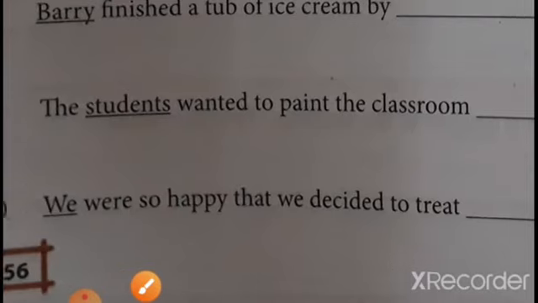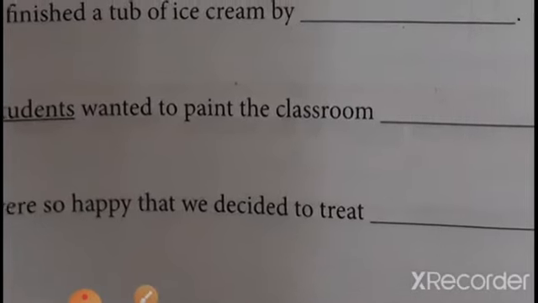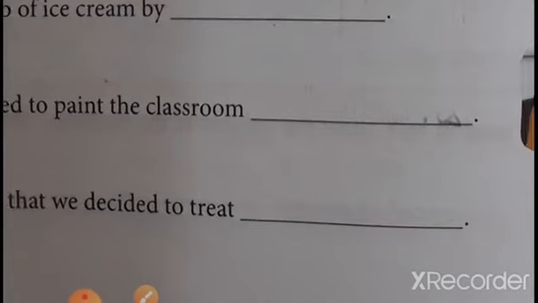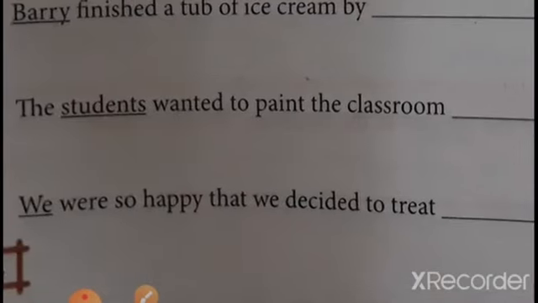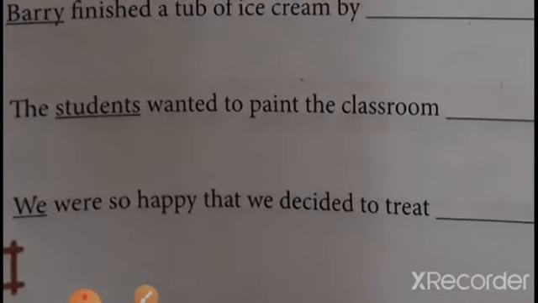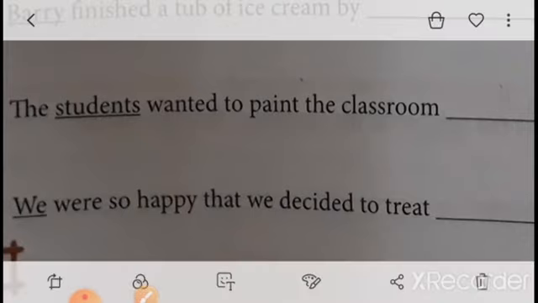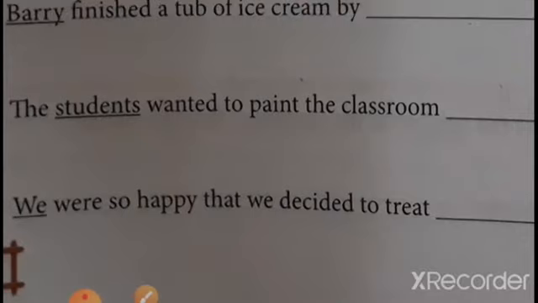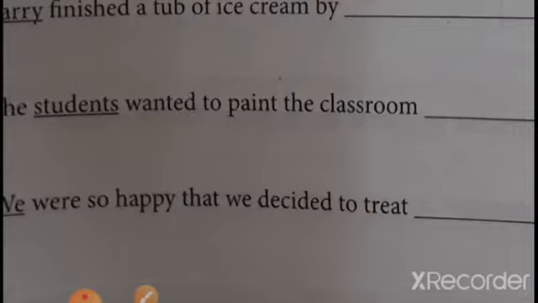What is the next one? We were so happy that we decided to treat dash. Last sentence. For we, look here, we ourselves. What is the answer? Ourselves, because again it is plural.